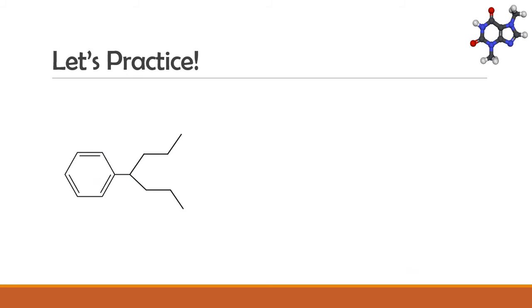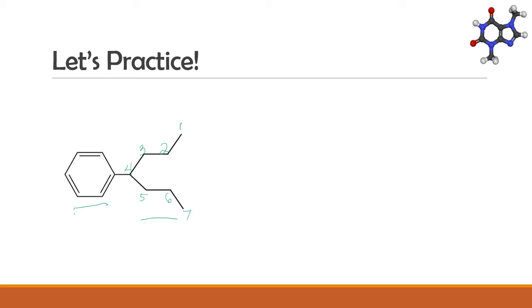Now let's practice naming a compound where benzene is a substituent. To name this compound, we must first determine which is the parent chain or the longest carbon chain. We know that benzene has 6 carbons. What about this other compound that it is attached to? This compound is an alkane because it has only single bonds. Let's label the number of carbons. 1, 2, 3, 4, 5, 6, 7.